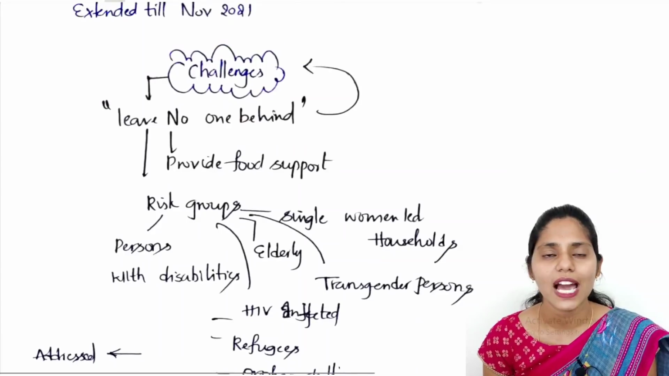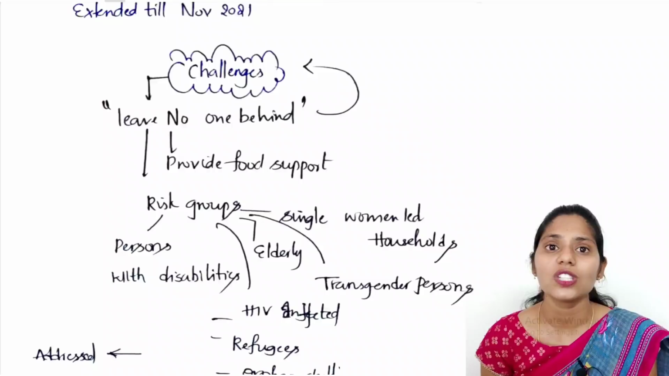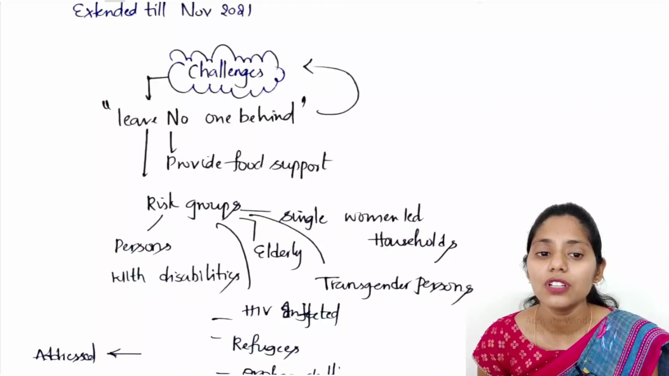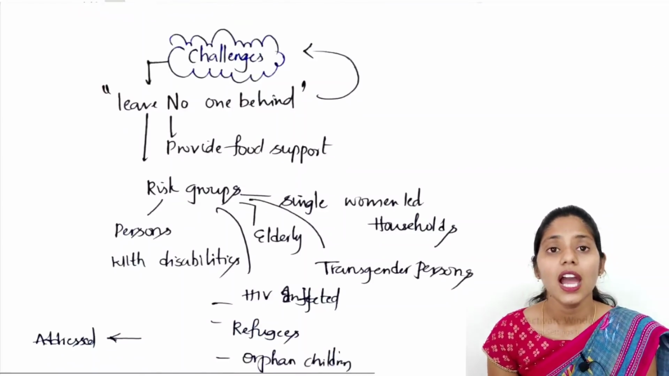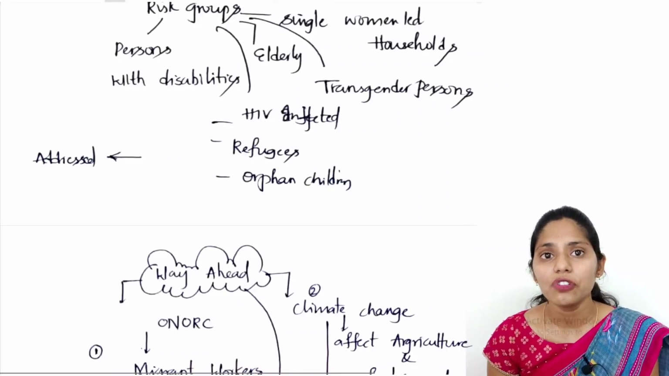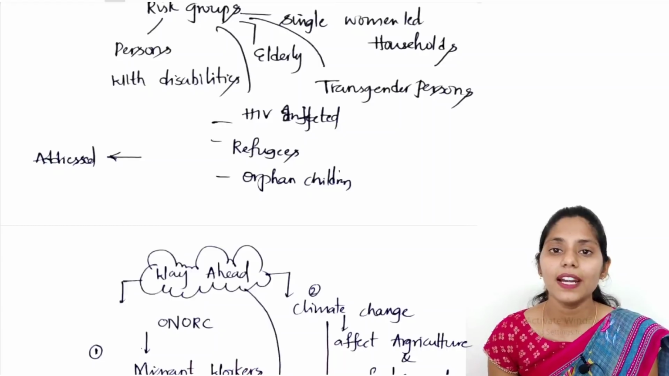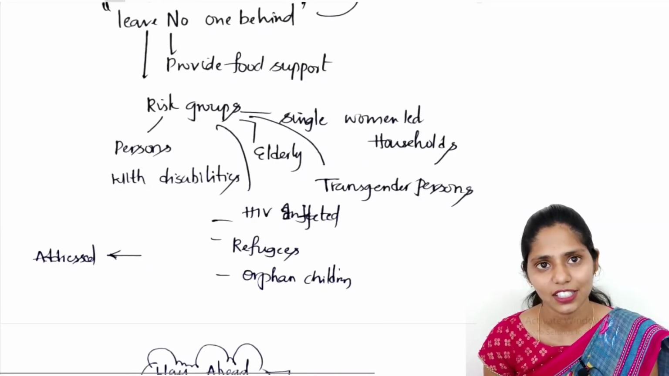If you're talking about challenges, one important challenge here is leave no one behind. This challenge has mainly been addressed by the government efficiently. It is providing food support for different risk groups like persons with disabilities, HIV infected people, refugees, orphan children, the elderly, transgender people, single women led households, etc. And this problem has been addressed successfully.